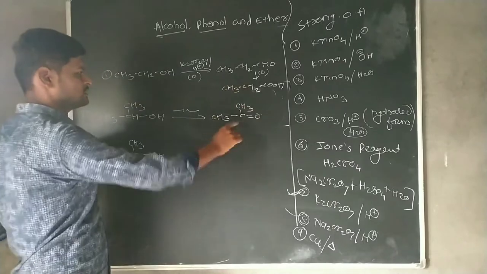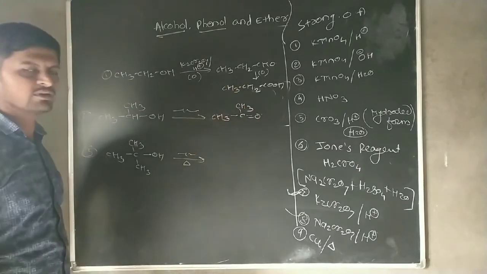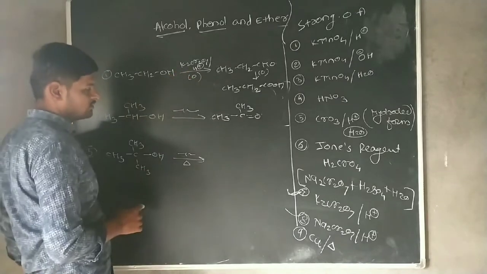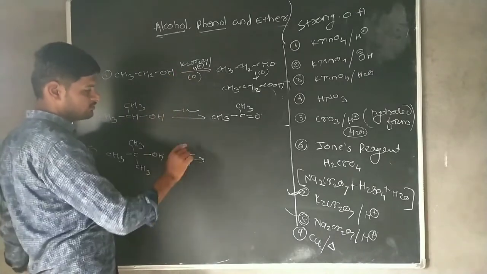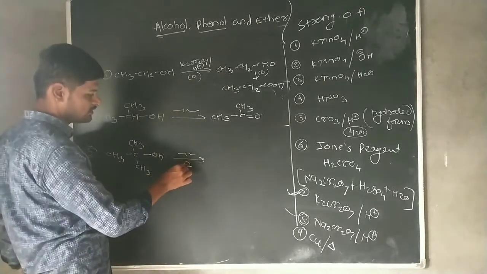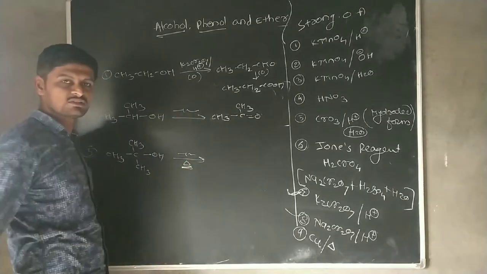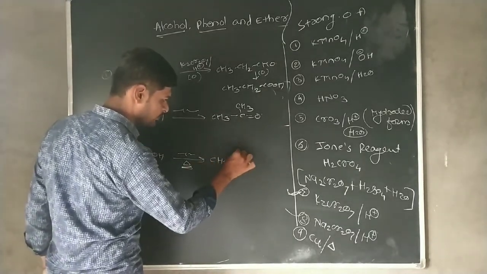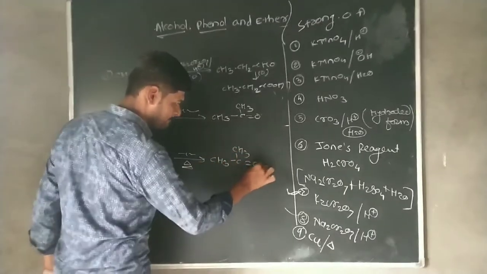But in drastic condition, this ketone again gets converted into carboxylic acid. Then by using acidic K2Cr2O7 or acidic KMnO4, that means by using the strongest oxidizing agent under drastic condition or in presence of heat, this tertiary alcohol gets converted into its respective alkene.